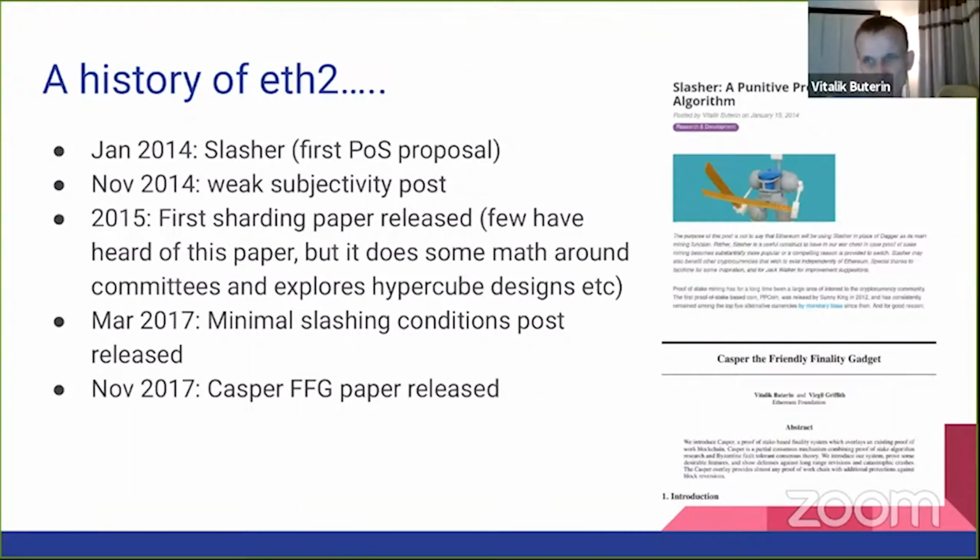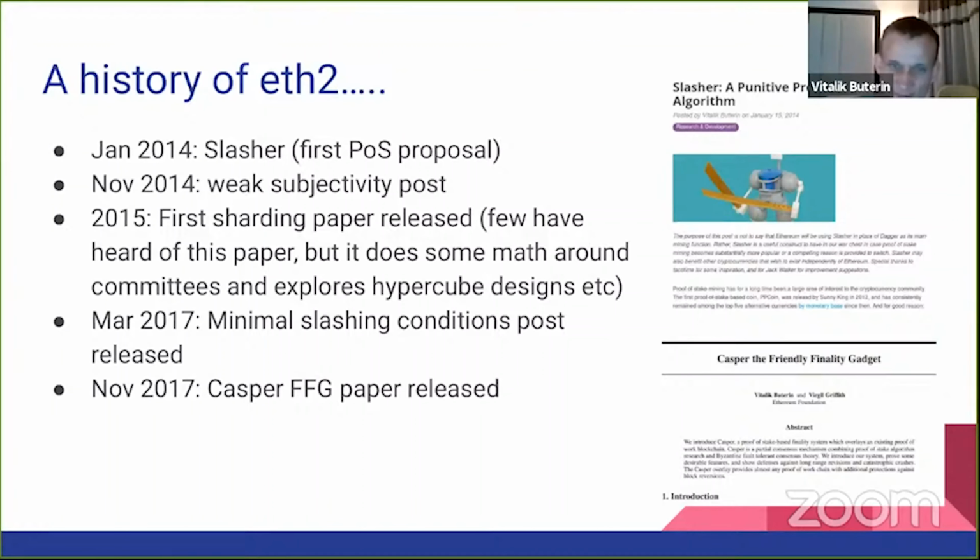2016, a lot of research of traditional BFT theory. 2017, at the beginning of the year, I released this post called Minimal Slashing Conditions, which then got refined a bit and turned into the Casper FFG paper, right? This is from myself and Virgil.